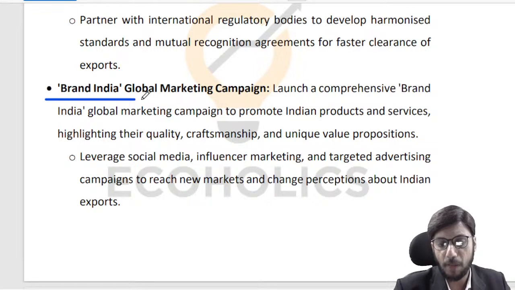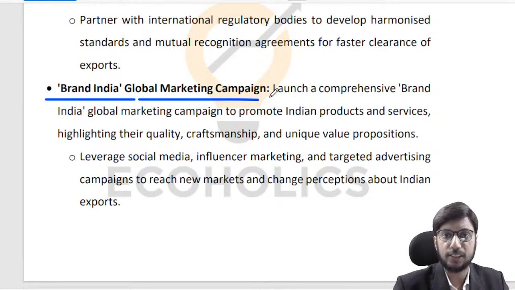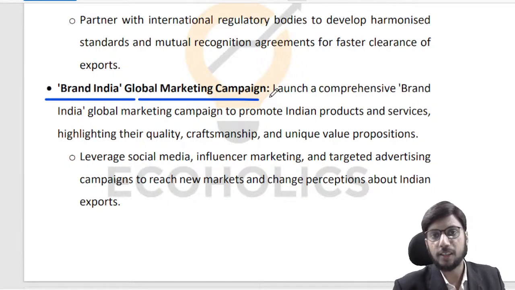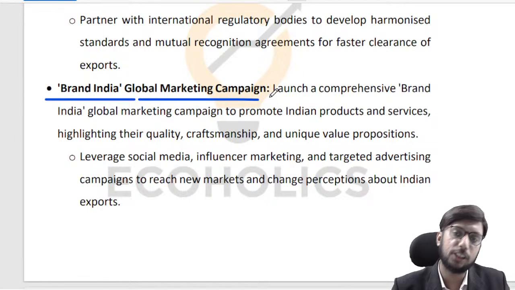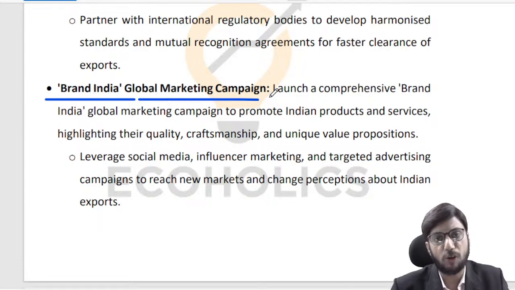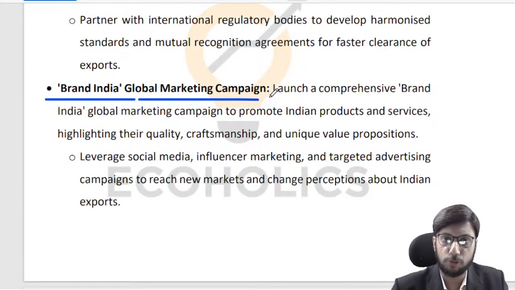A Brand India global marketing campaign needs to be launched, right? So like for instance, everything that is coming out of India should be infused with quality assurance, right? And the day we are able to achieve that kind of an image, and trust me, other countries have done that in the past. Like for instance, Japan at one point of time used to have a notorious reputation for producing absolutely cheap and filthy quality goods which you couldn't really trust.